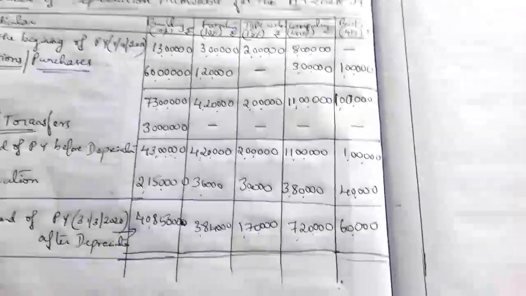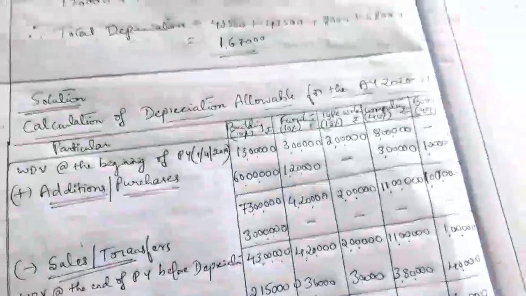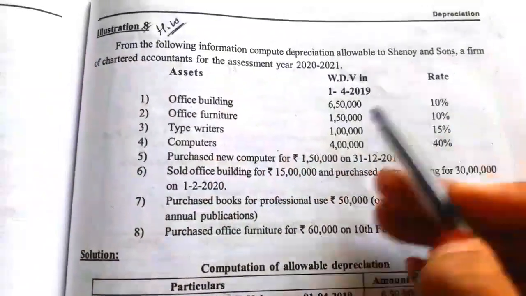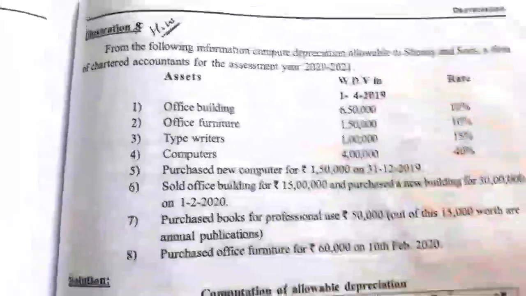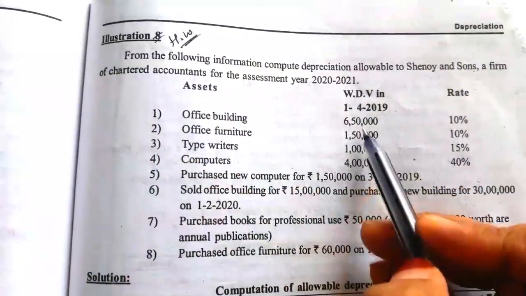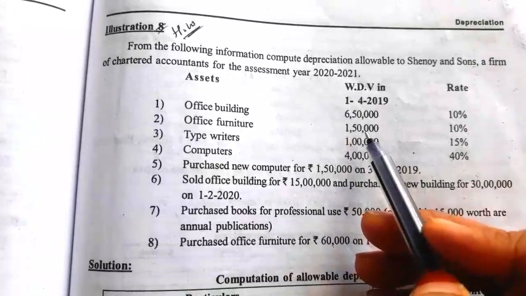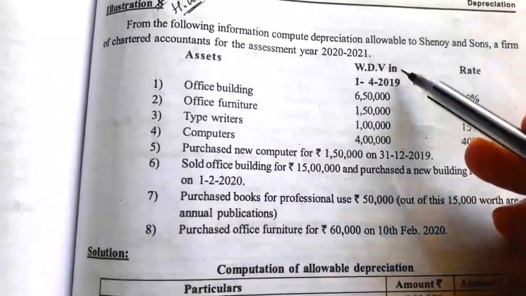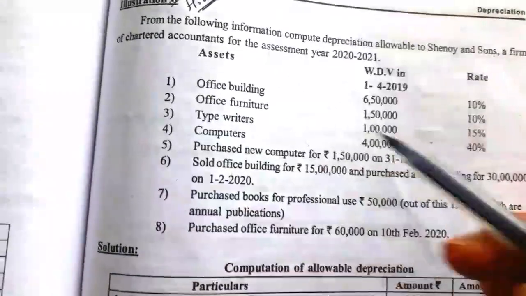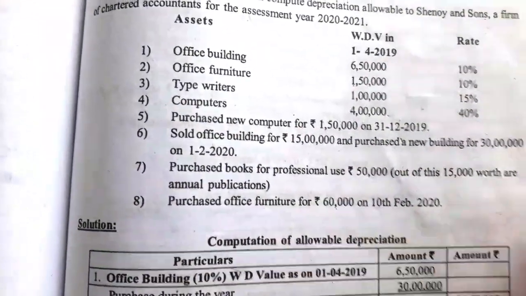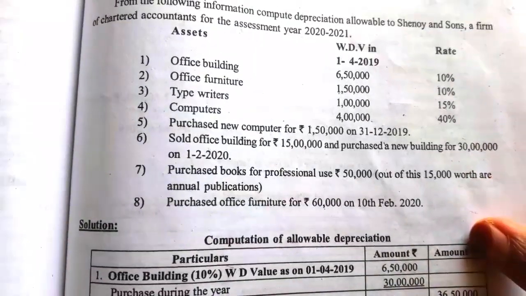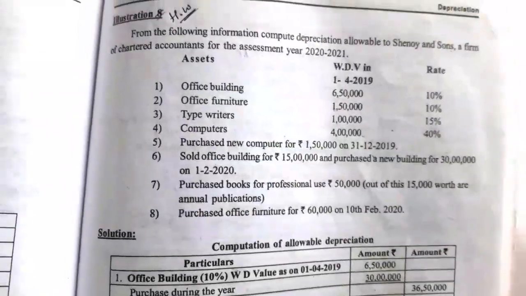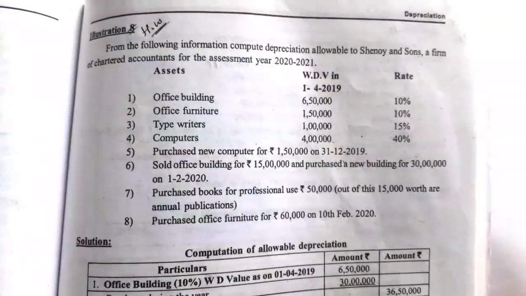And there is one more similar illustration, homework for you. See here, same illustration, instead of 13 lakh they have taken 6 lakh 50, instead of 3 lakh 1 lakh 50, they have taken 50% of the value. So you have to calculate the same adjustment, it's homework for you, everything is the same. Even the depreciation you get is 50% here. This is homework for you.